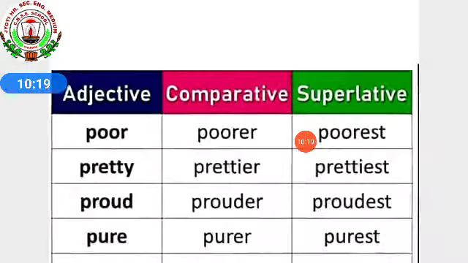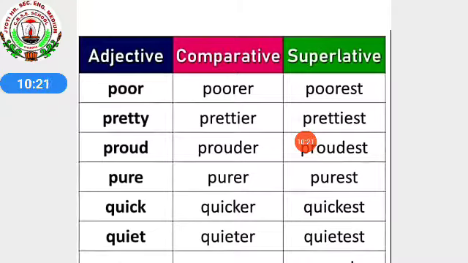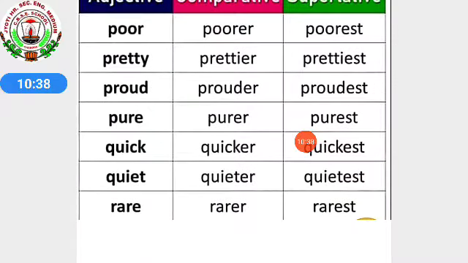Some examples are also given over here. Adjective means this is the positive one. Positive, comparative, superlative. So positive it is poor, poorer, poorest. Pretty, prettier, prettiest. Proud, prouder, proudest. Pure, purer, purest. Quick, quicker, quickest. Quiet, quieter, quietest.